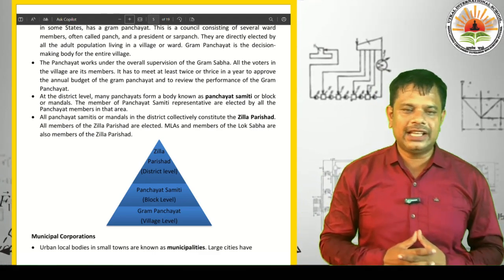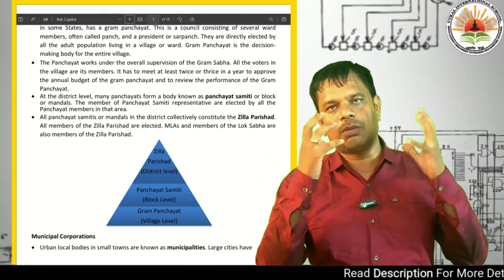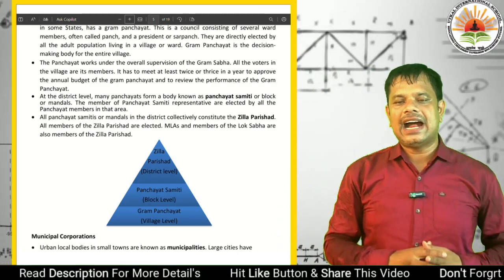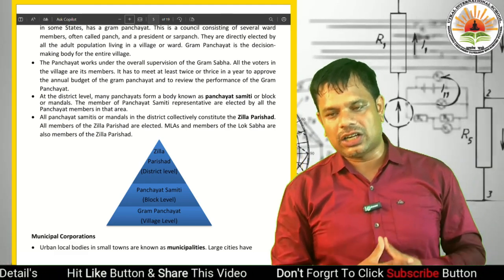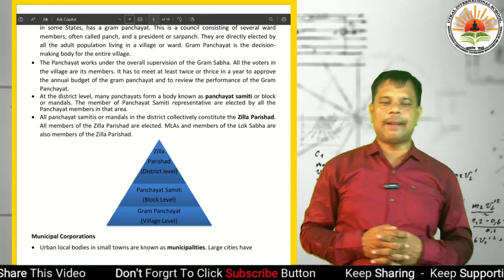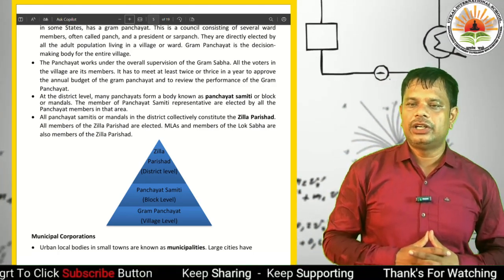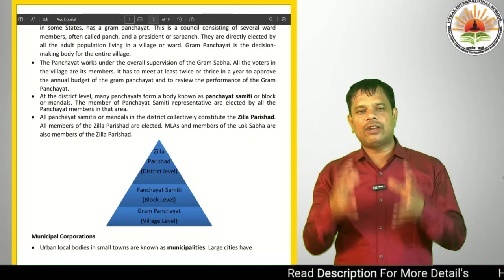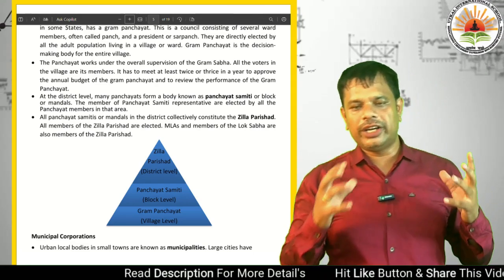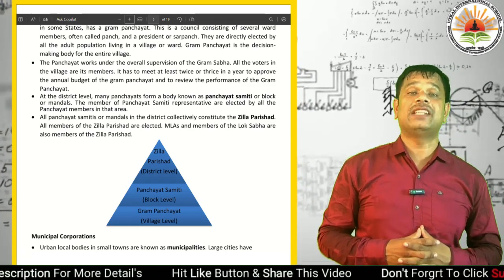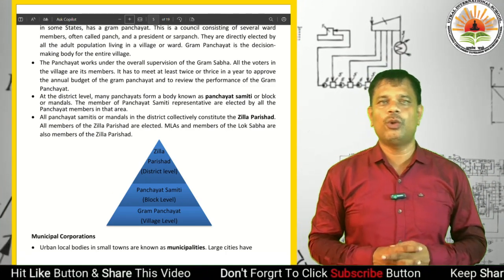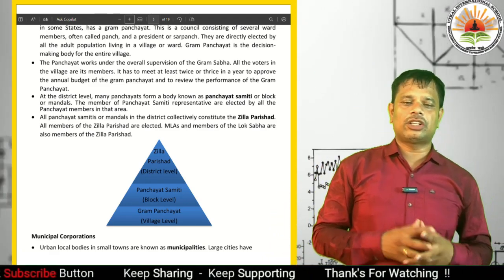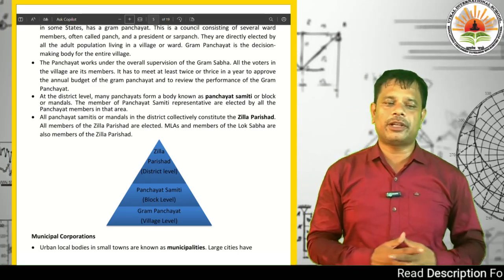All the voters in the village are its members. The Gram Sabha has to meet at least twice or thrice in a year to approve the annual budget of the Gram Panchayat and to review the performance of the Gram Panchayat. It is the beauty of our constitution. The Gram Sabha monitors the budget of the Gram Panchayat and reviews its performance.